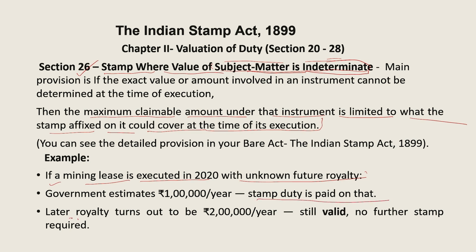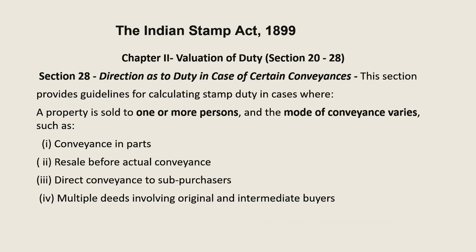Later, the royalty turned out to be 2 lakh per year. But still, the stamp duty paid on 1 lakh will remain valid, and no further stamp duty is required on that extra 1 lakh rupees, because 1 lakh was simply the government's estimate.